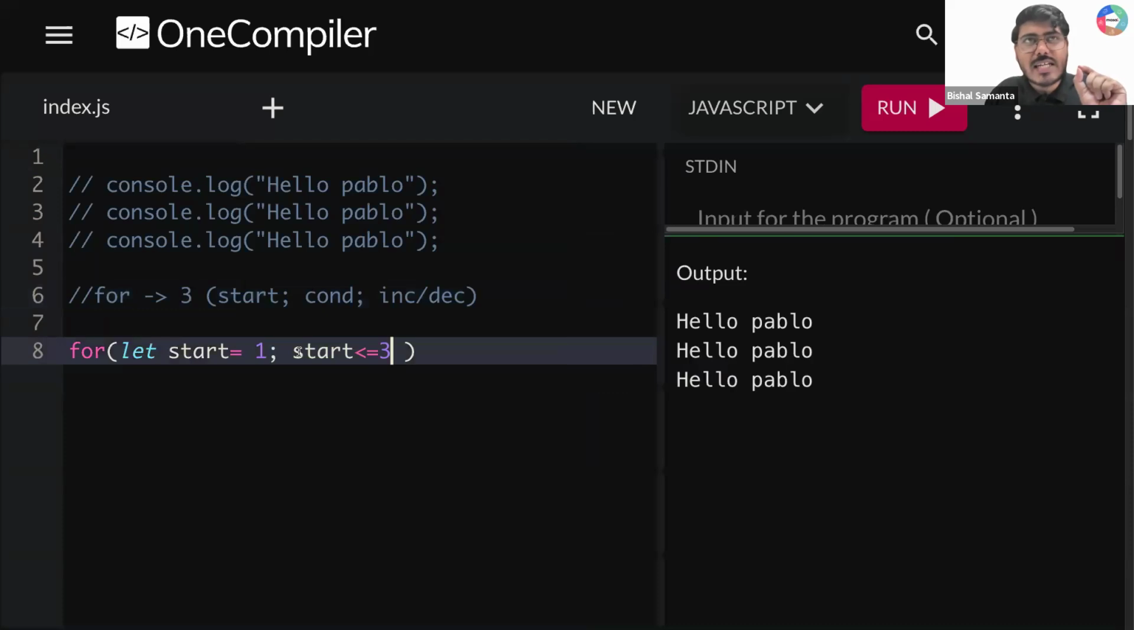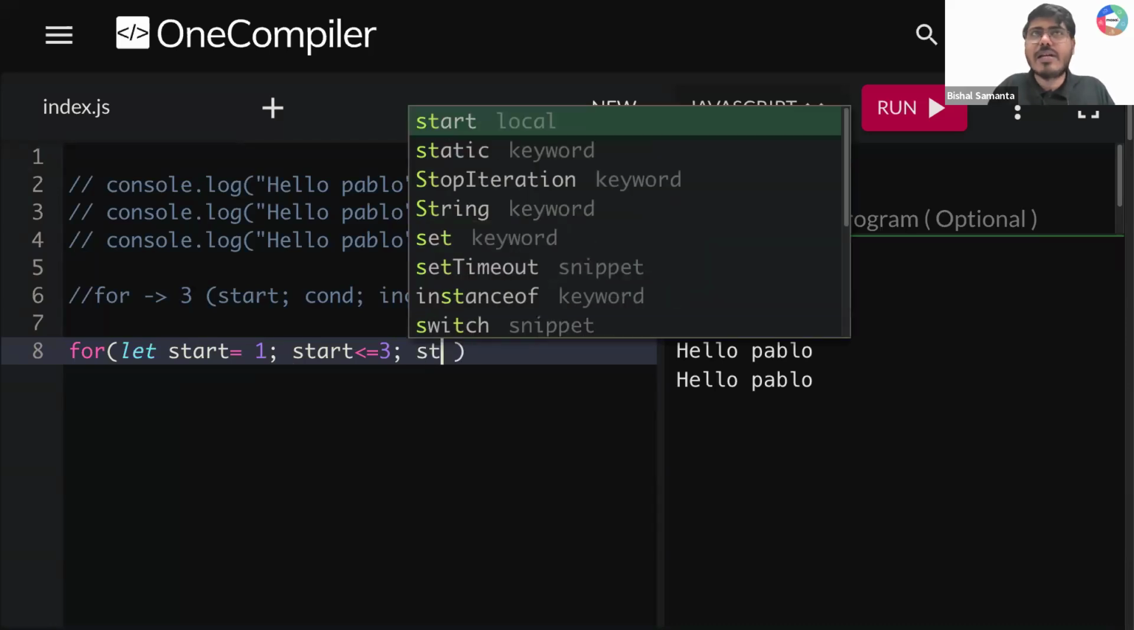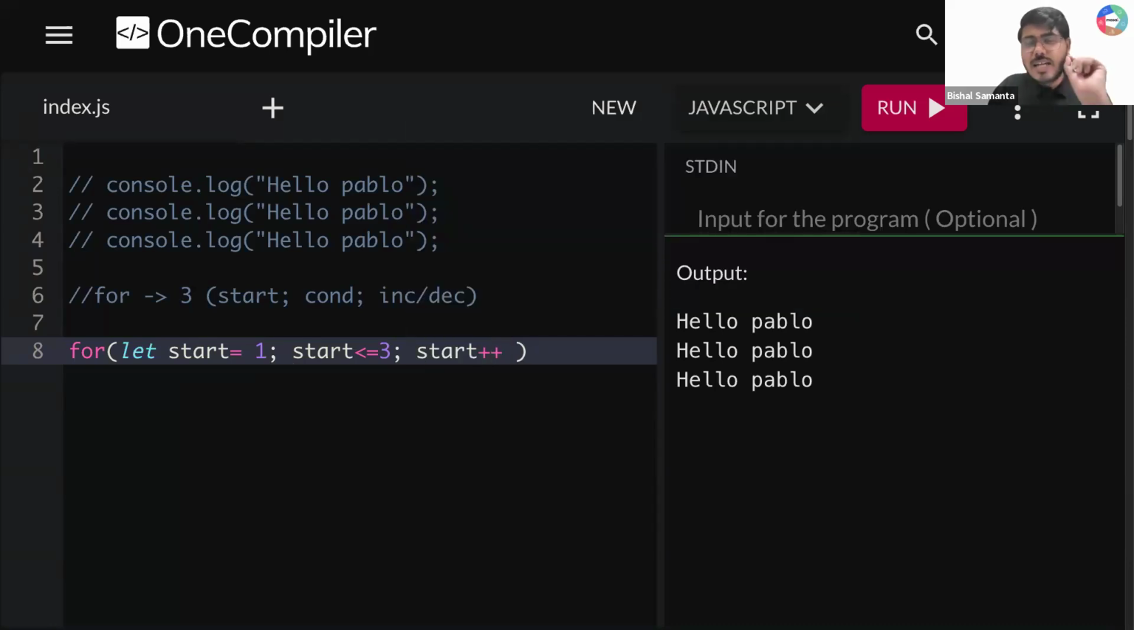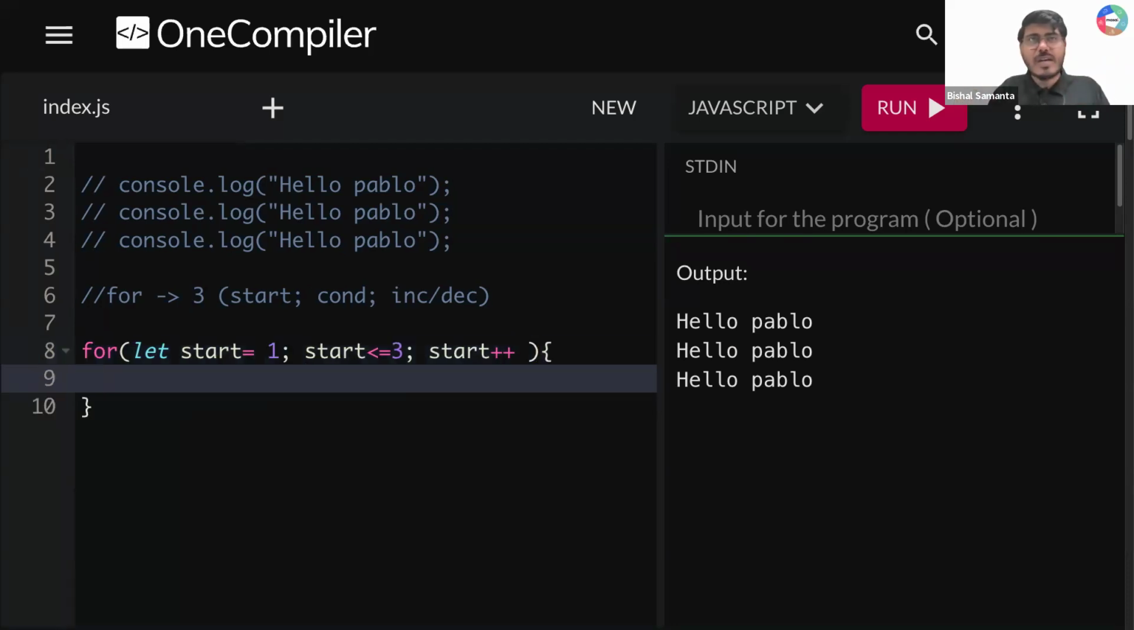It will ensure that start goes up to 3. Less than equal to 3, it will go till 3. It will start from 1, then it will do 2, then it will go till 3. So that is what I'm writing in my condition. And after that, the third thing I need to pass is incrementing or decrementing. So let's say I'm incrementing this value by start plus plus. So this is how I need to structure a loop.